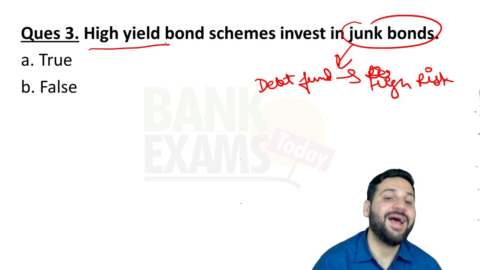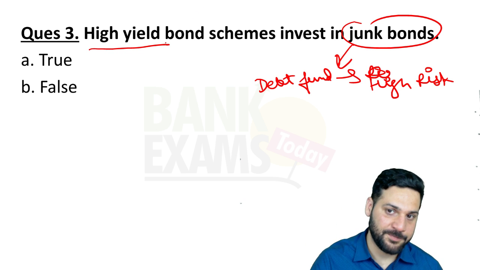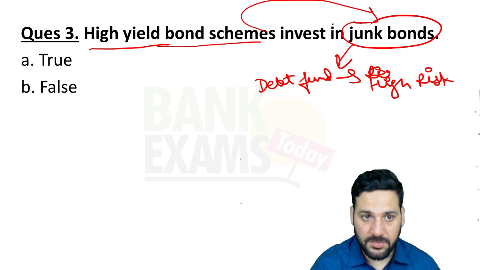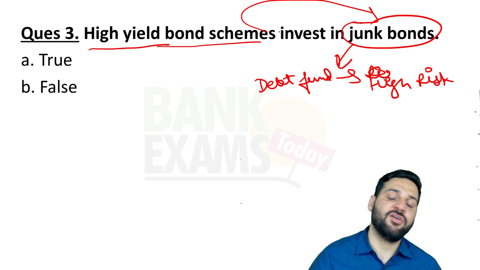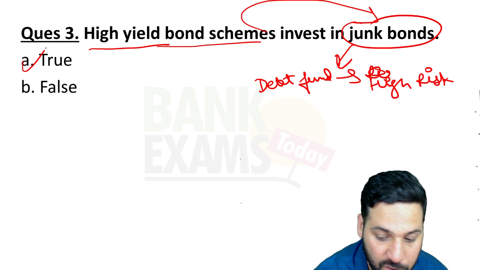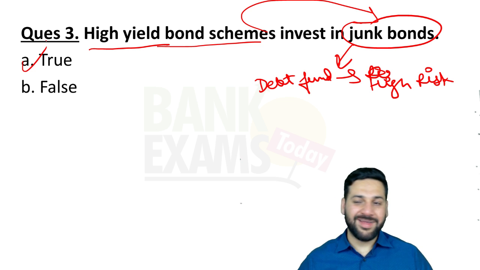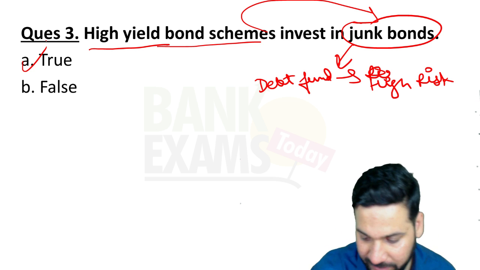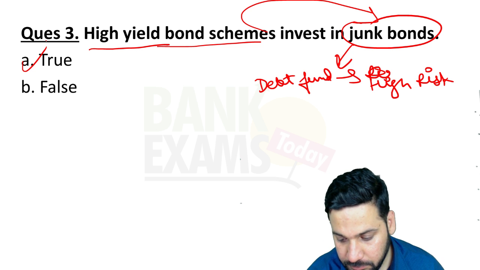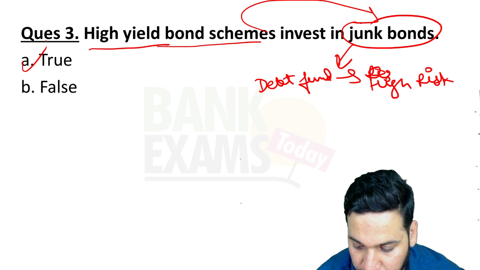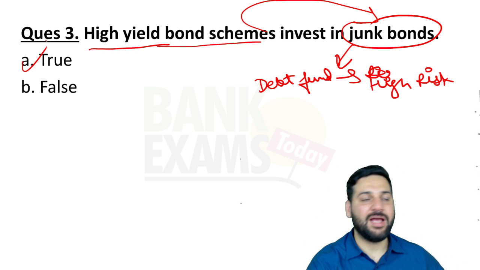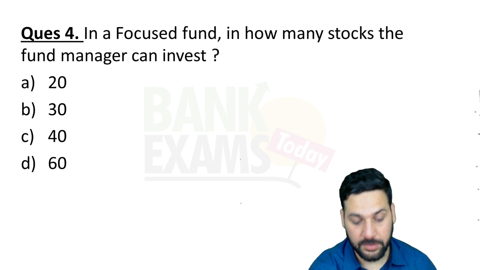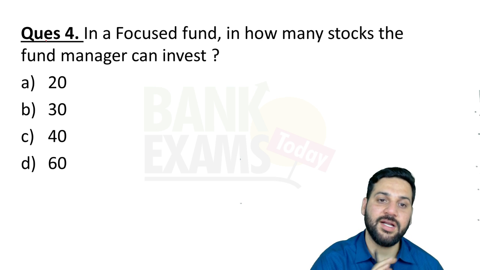High yield means high interest rate. You'll be getting high returns. So if a high yield bond scheme invests into junk bonds, that one is true. Okay. So why I did this question, because I want you to understand the concept of junk bond. That's really, really important. Is it useful for RRB Scale 1 marketing officer exam? I think yes, for sure. It is useful for the interviews, at least.